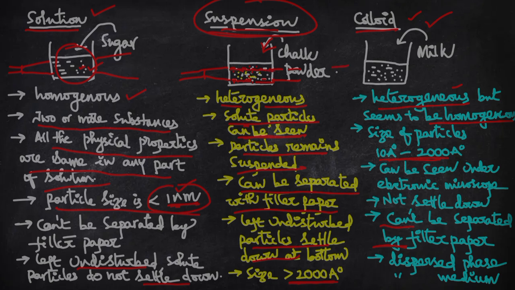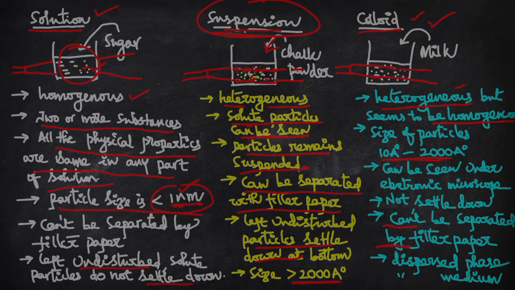Similarly, if you pass light through the colloid, the particles here are also able to scatter the light. That is why the path of the light is also visible here. So, a beam of light is observed in suspensions and colloids. If you pass the light through them, it means the light is scattered by the particles in suspension and colloid.